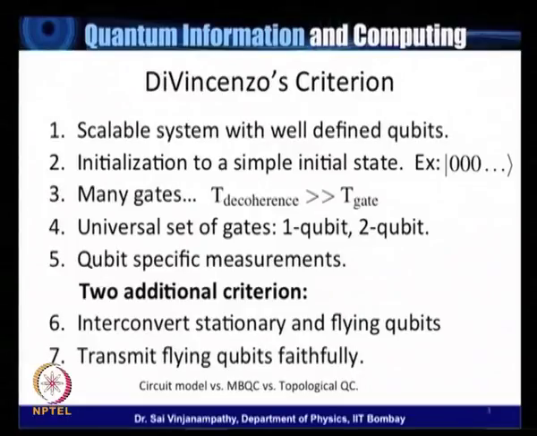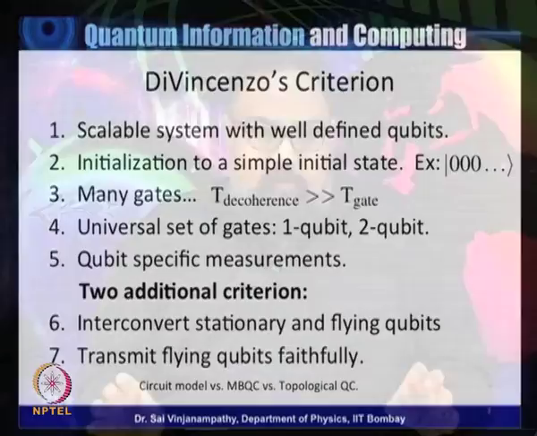The first is that for quantum computing to be possible, there must be a scalable system with well-defined qubits. What this means is that the individual physical qubits underneath must behave well, and when several qubits are put together, this system should behave quite well. So this is the scalability requirement.